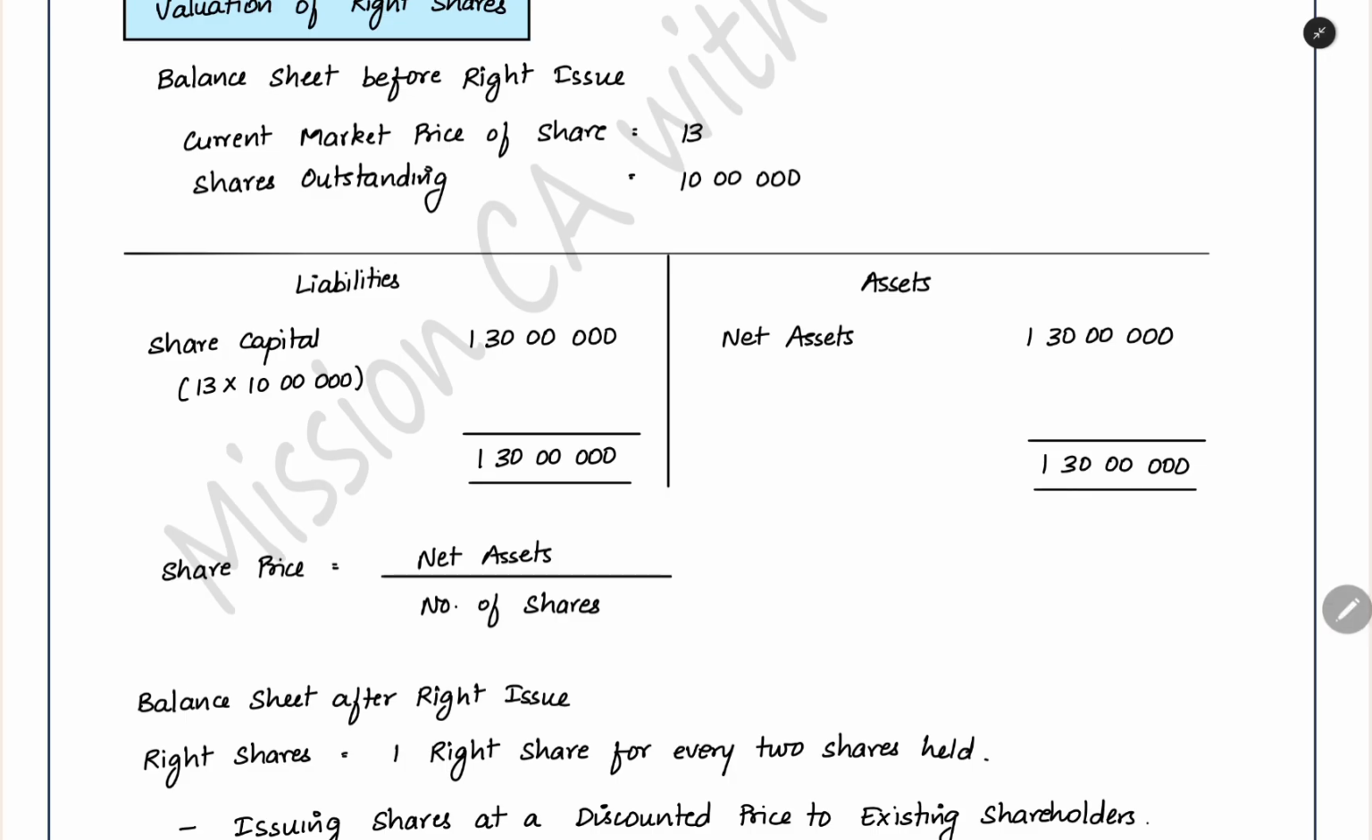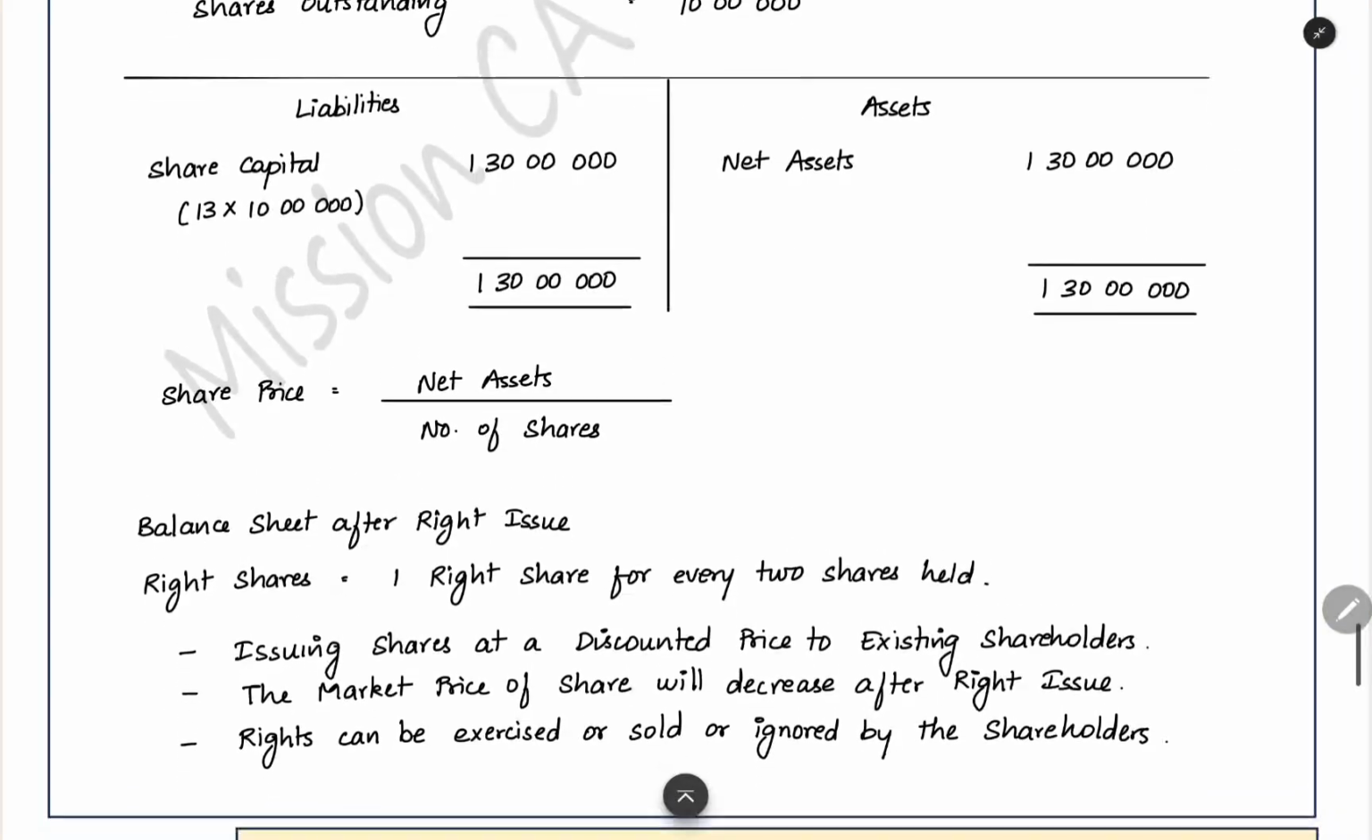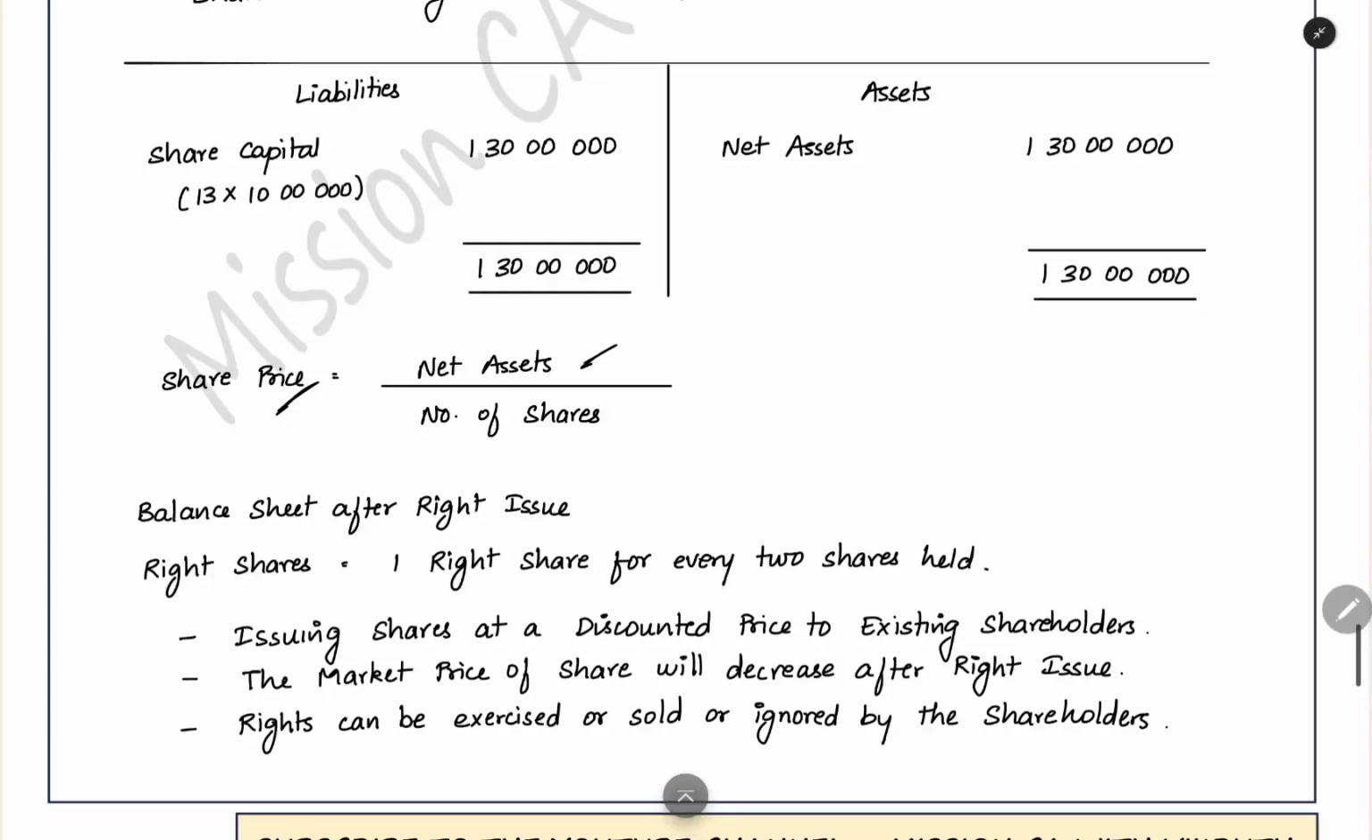So the total net assets in the company are 1 crore 30 lakh. How did you get it? Market price of 13 rupees per share, and 10 lakh shares are outstanding, so this much represents the net assets. Share price is net assets divided by the number of shares. This much net assets, 10 lakh shares, you get 13. This is the situation before the right issue.